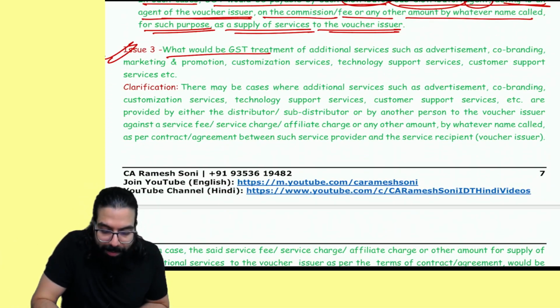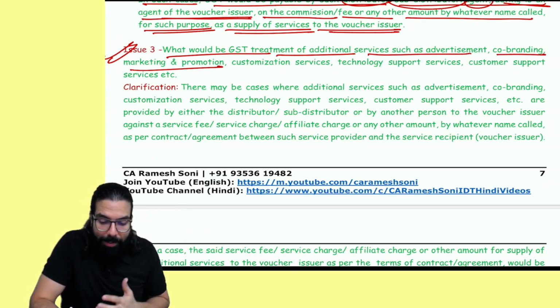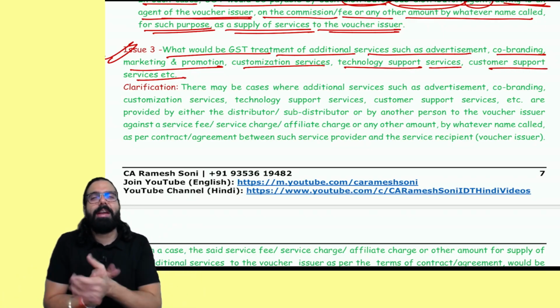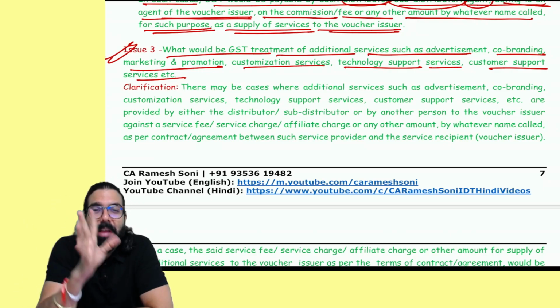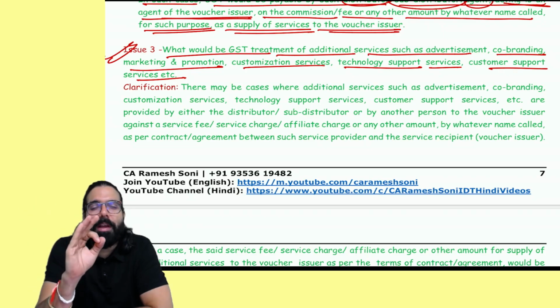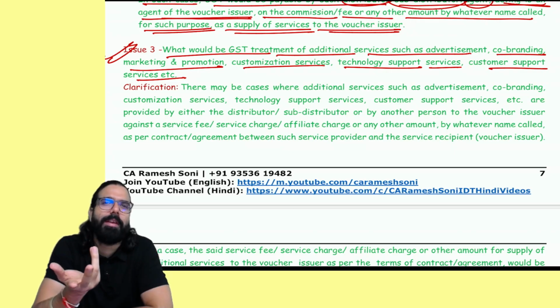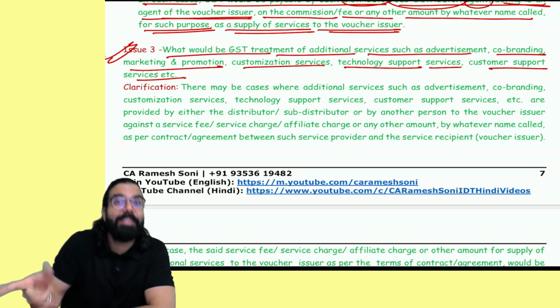Then what would be the GST treatment on additional services such as advertisement, co-branding, marketing and promotion, customization service, technology support service, customer support service? I went and told one company which is issuing vouchers, don't worry about it, all your vouchers, I'll get them sold. Whatever is the marketing, sales, branding, etc., I will take care. So, Baba, in this scenario, I'm not buying and selling vouchers. I'm giving other services in relation to the voucher.